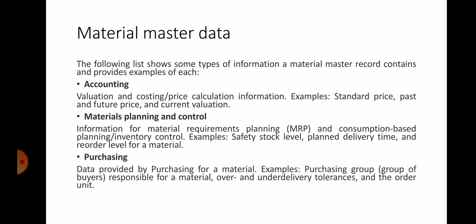Information pertaining to accountancy, valuation and pricing calculation will be stored in the material master database.